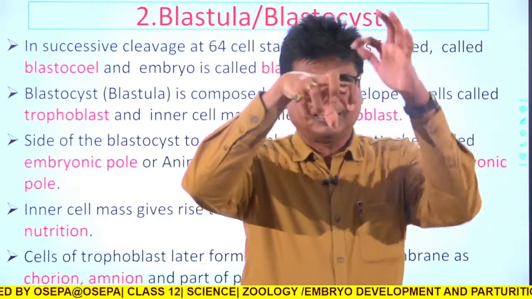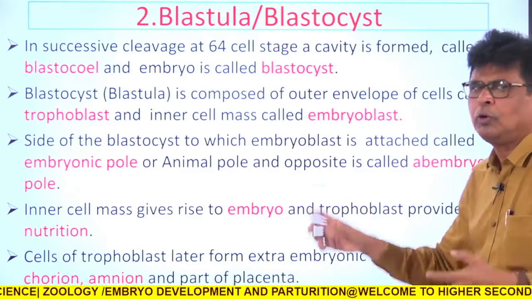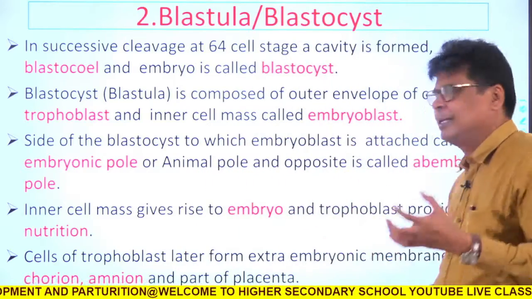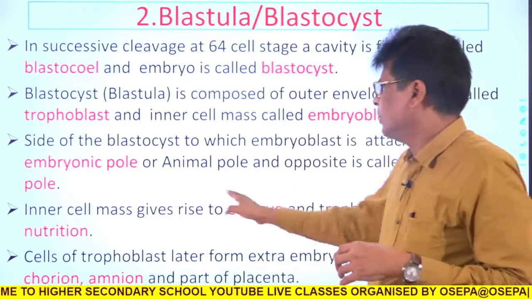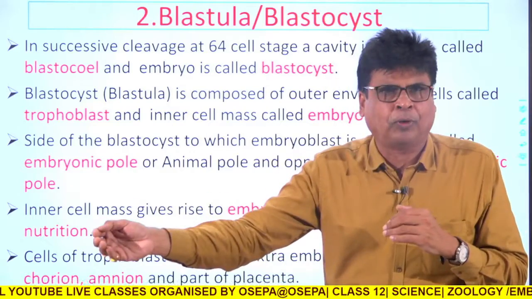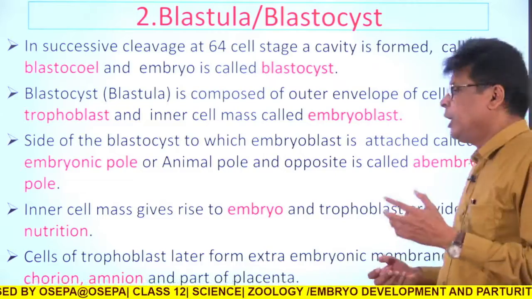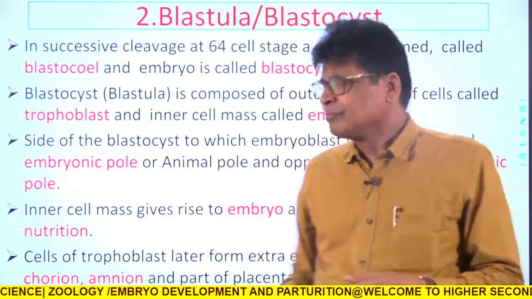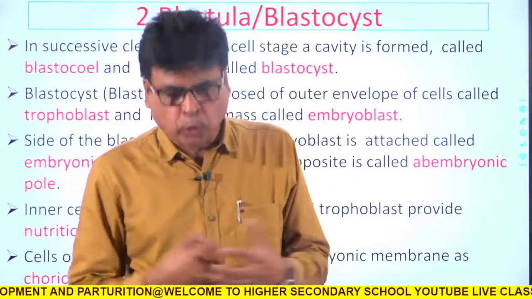So if this is a ball, this is the animal pole, and opposite to that is the embryonic pole. The part opposite to the animal pole is the embryonic pole. So that maintains one axis of the blastula.